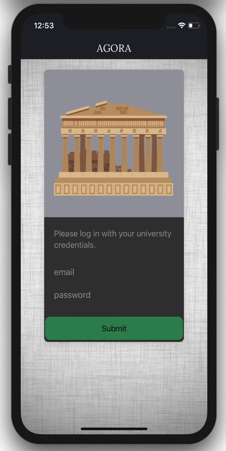The proposed solution to both of these problems is this app, Agora. As you will see, Agora is an app for institutes of higher education to use, with many forum-based features that students and academics can use to complement their in-class learning and education by encouraging open discussion of the course material.